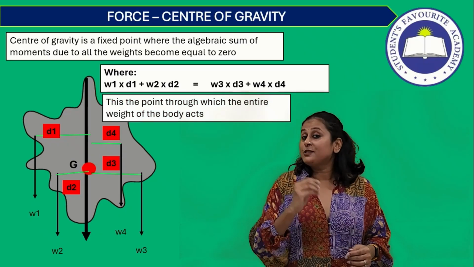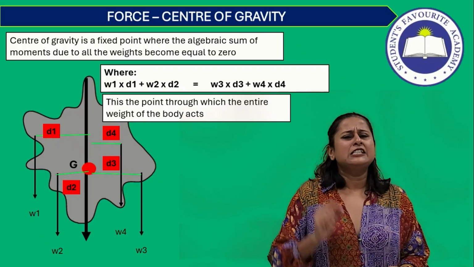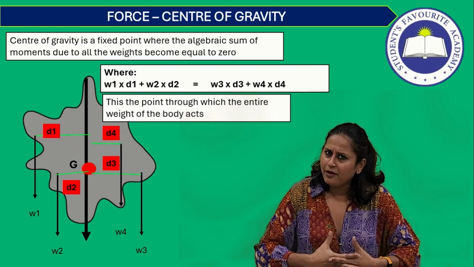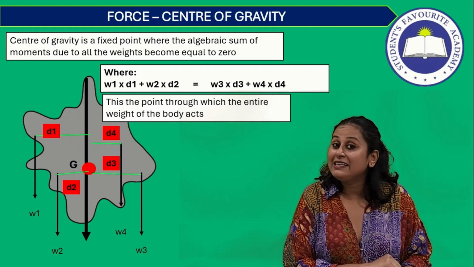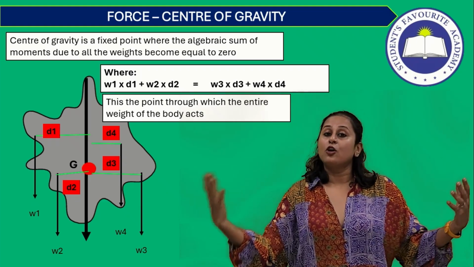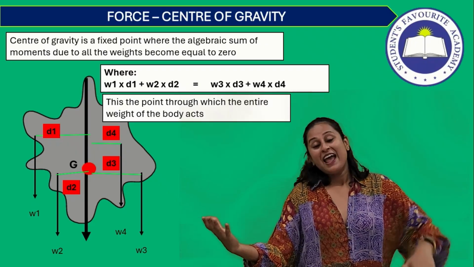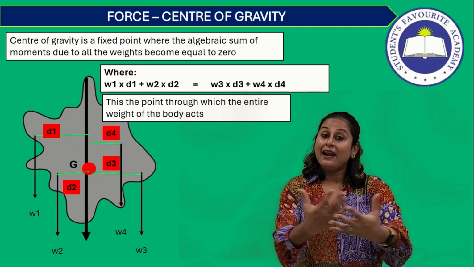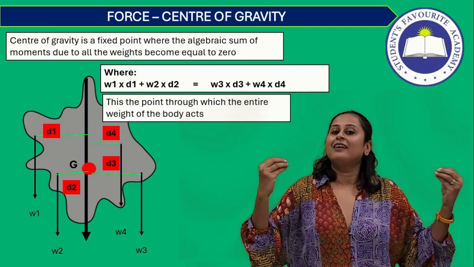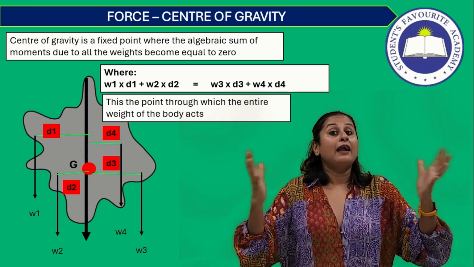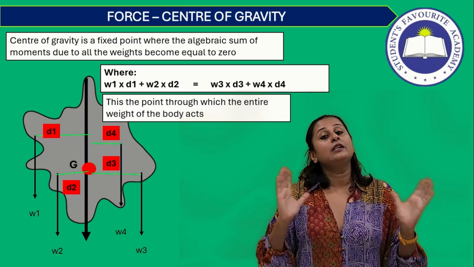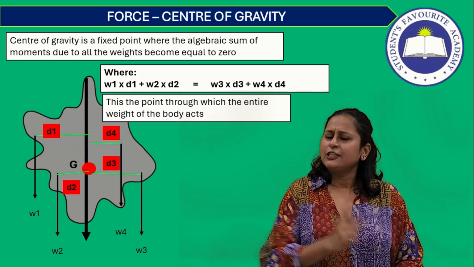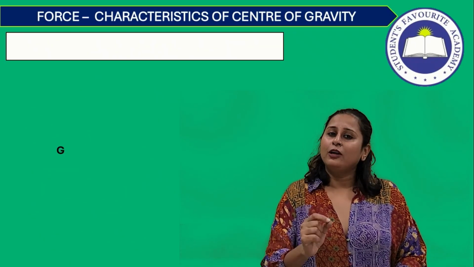So going by your textbook definition, center of gravity is such a point on a body where the algebraic sum. What does it mean to be an algebraic sum? It means that the clockwise moments are negative and the anti-clockwise moments are taken conventionally as plus. When you add them all together algebraically with their conventional signs, the total sum becomes equal to 0.